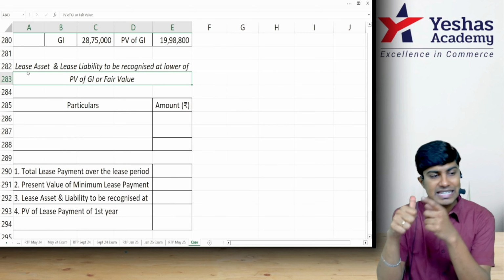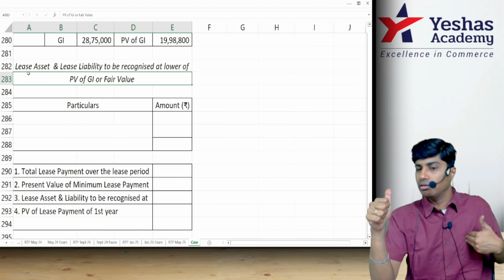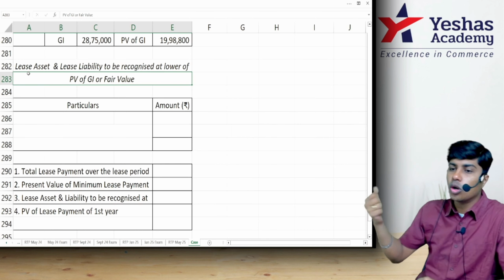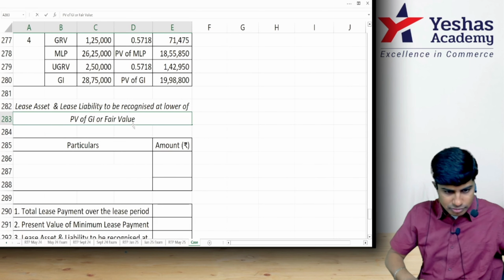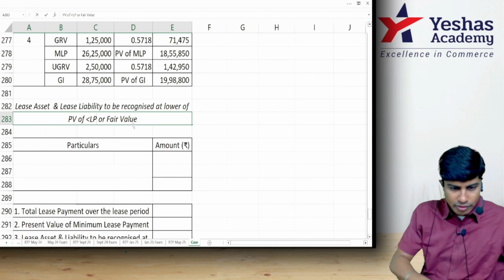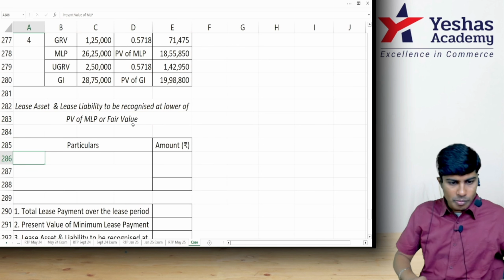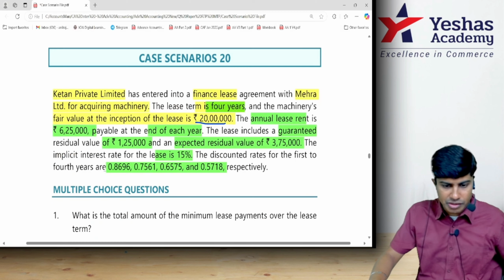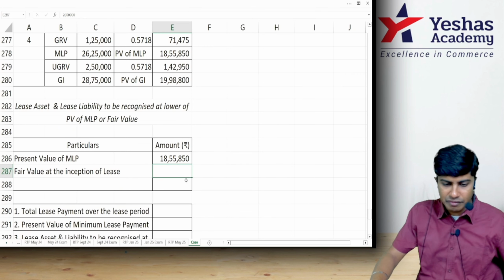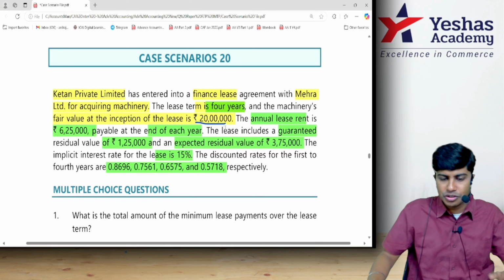You have to record this lease asset, that machine, and the lease liability, the money that you owe to Mehra, the lessor, at the lower of two things. What are the two things? Number one, present value of MLP or fair value, whichever is lower. How much is present value of minimum lease payments? 18,55,850, or fair value of the asset, which is given in the question. How much is that? 20 lakh. Whichever is lesser comes to 18,55,850. This is the computation of the data given here.